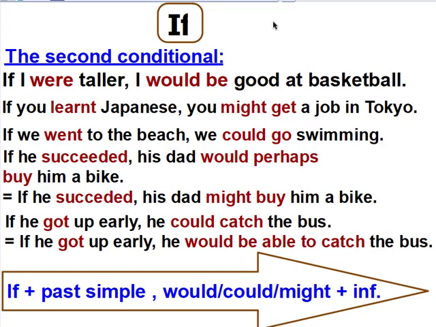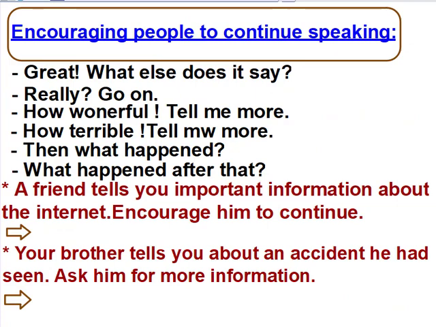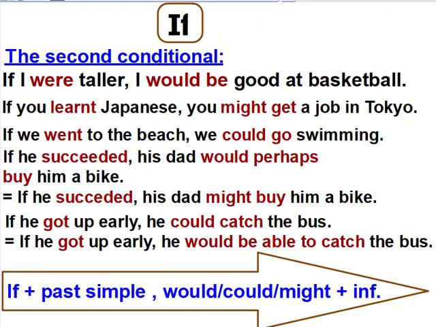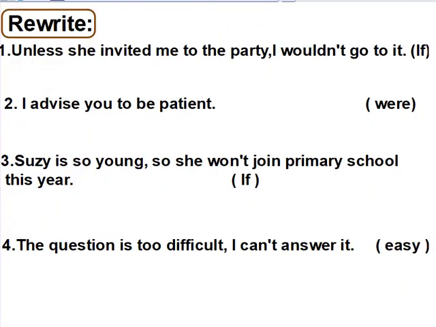So, the second conditional of if, the form is if plus past simple, then would or could or might plus the infinitive. Okay? Let's check some examples.